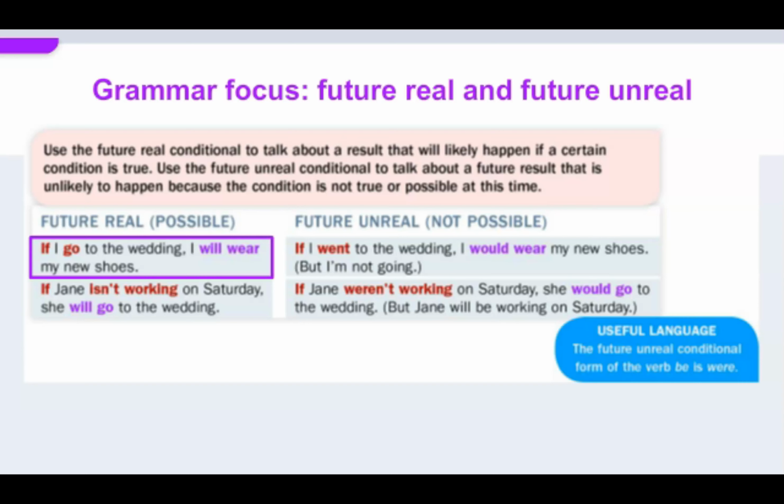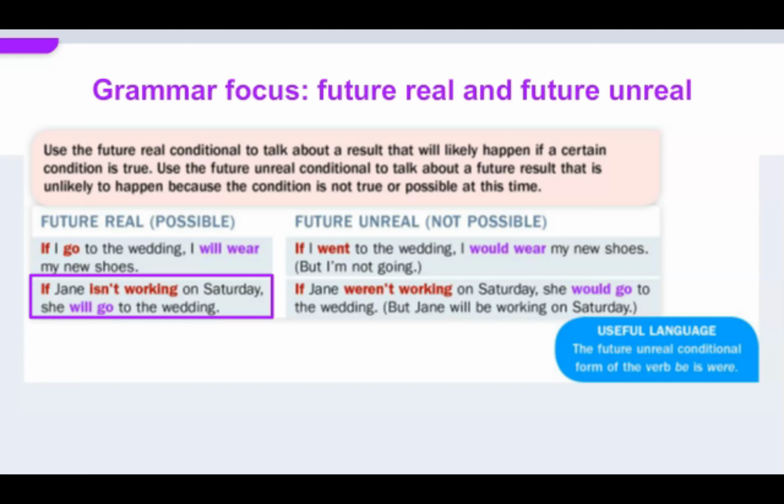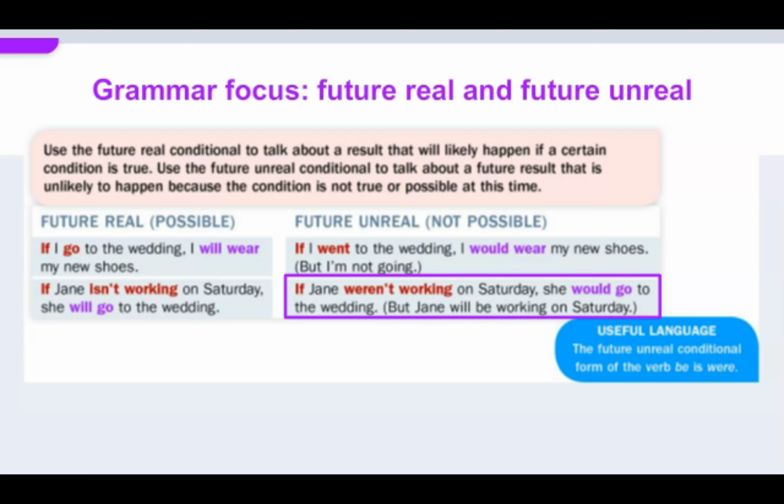If I go to the wedding, I will wear my new shoes. If I went to the wedding, I would wear my new shoes, but I'm not going. If Jane isn't working on Saturday, she will go to the wedding. If Jane weren't working on Saturday, she would go to the wedding. But Jane will be working on Saturday.